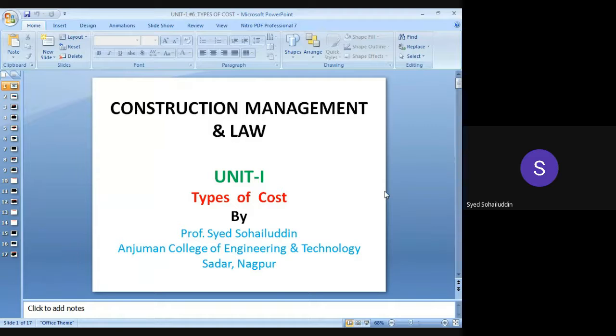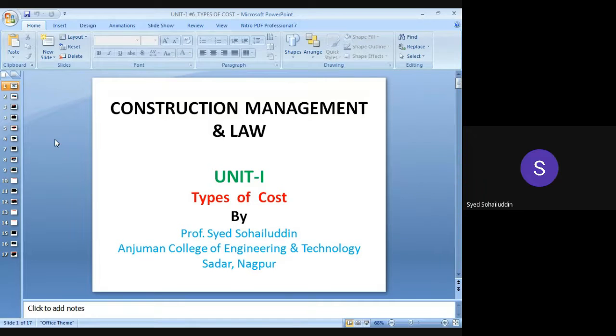escalations. In the same way, in today's lecture, we will go through the types of cost. Okay? So we will see the concepts related to the types of cost. Again, an important part related to Unit 1. What are the different types of cost? These costs depend upon the type of work, depending upon the various heads in the work, or whether it is a revised estimate or supplementary estimate. So depending upon the various estimates, there will be various types of cost.